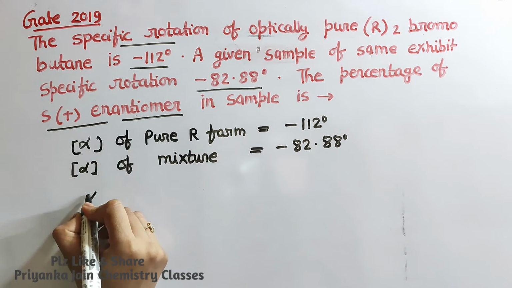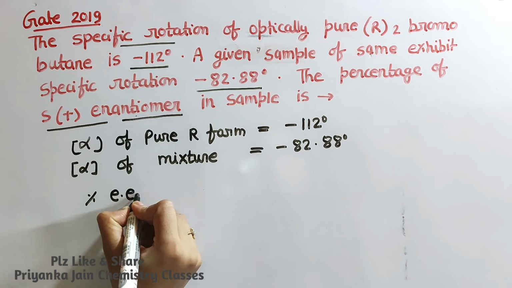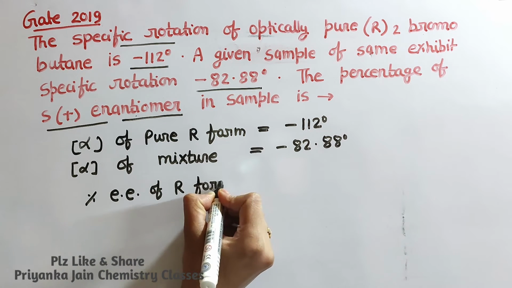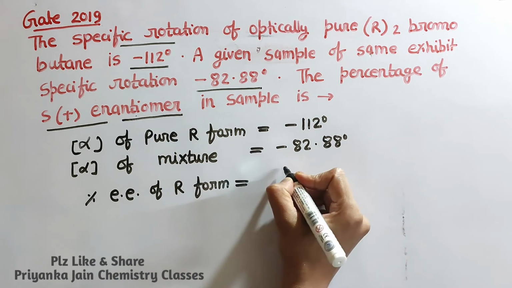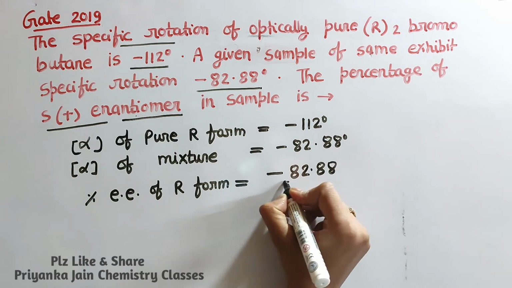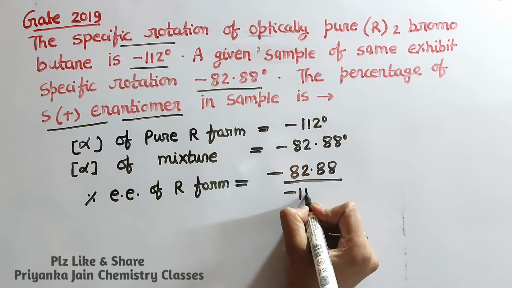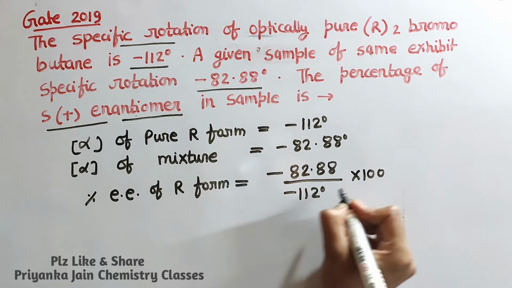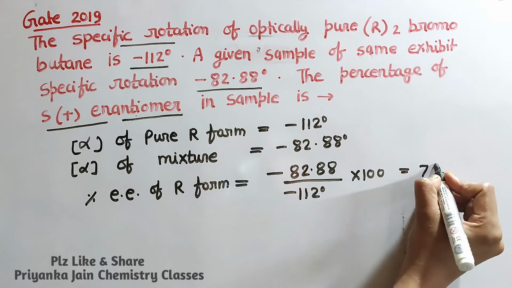Now we have to find the percentage enantiomeric excess of the R form. How can we find it? Put in the values for the mixture divided by the values for the pure sample, into 100. So we are getting 74%.